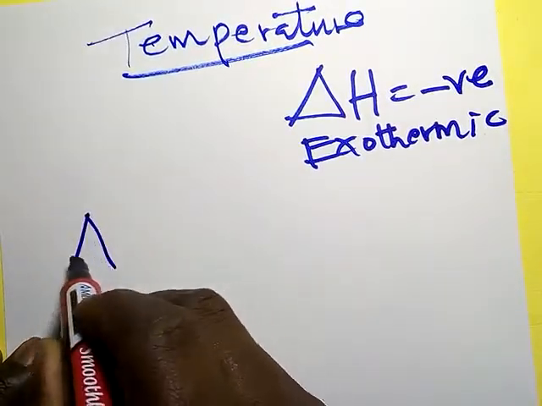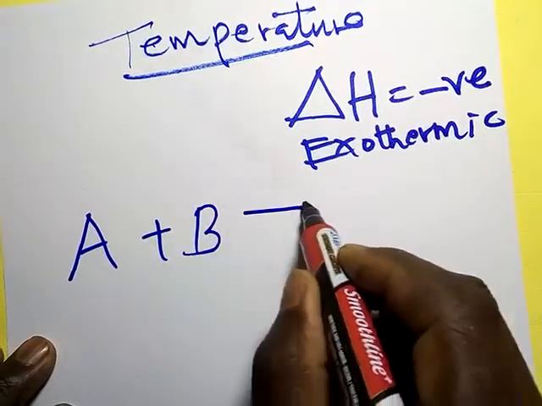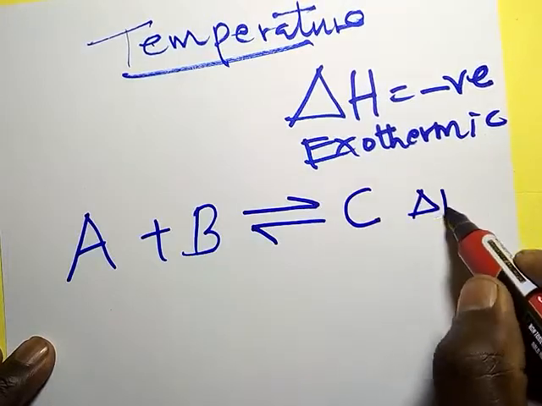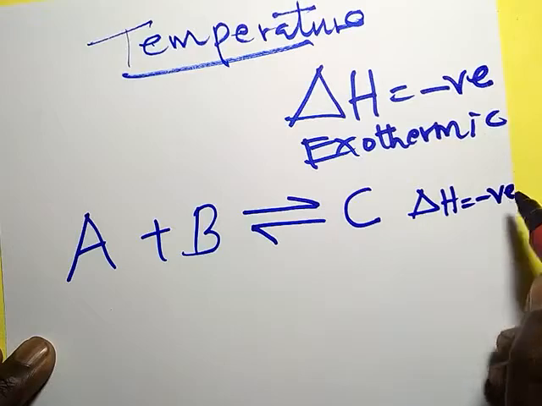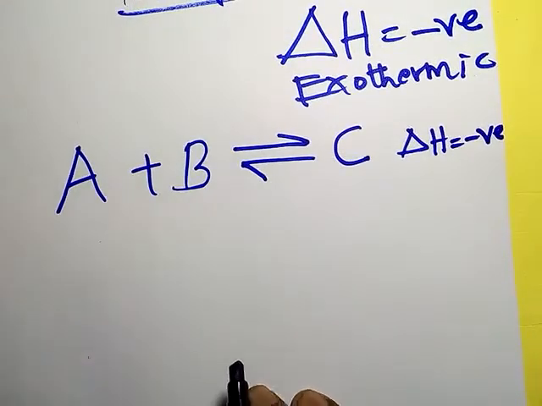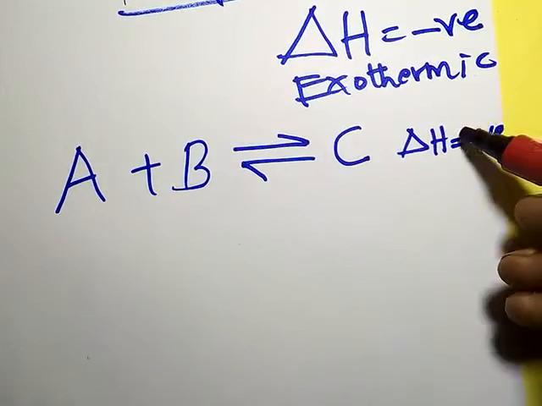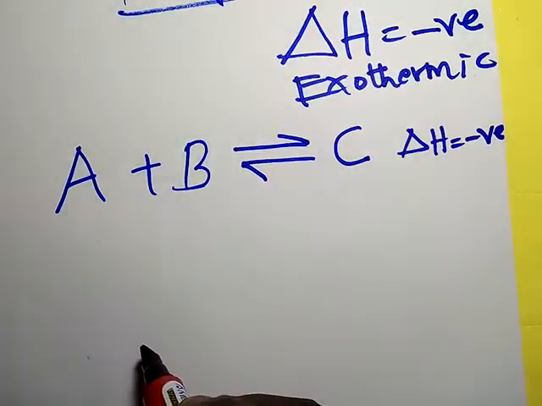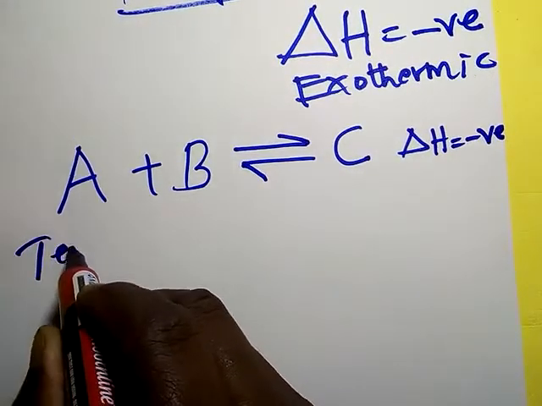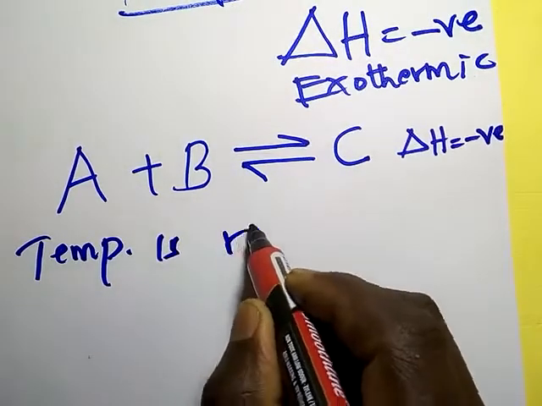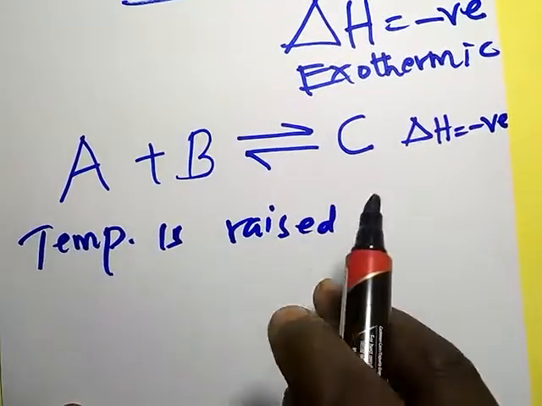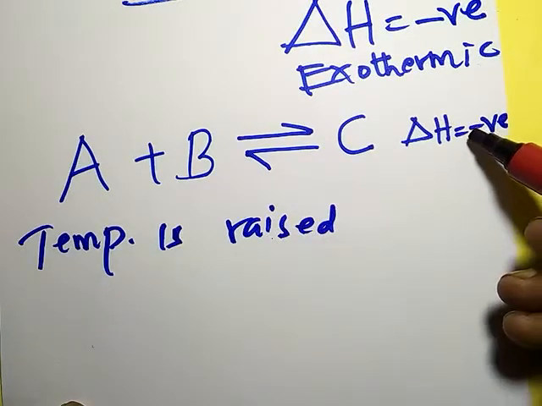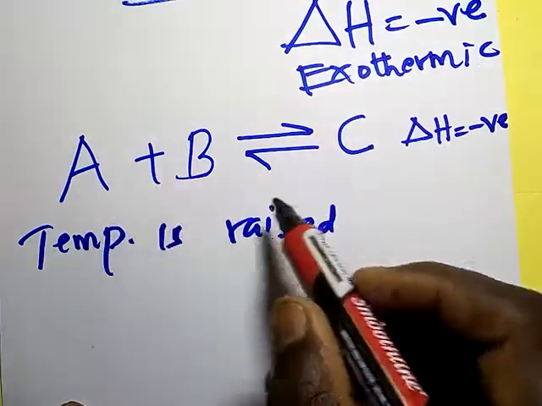For example, I have A plus B making C, and the heat change here is negative. So it means that this forward reaction is exothermic because of this negative heat change. Now we want to know what happens when temperature is raised. When temperature is raised in an exothermic reaction, the backward reaction, which is endothermic, is favored.